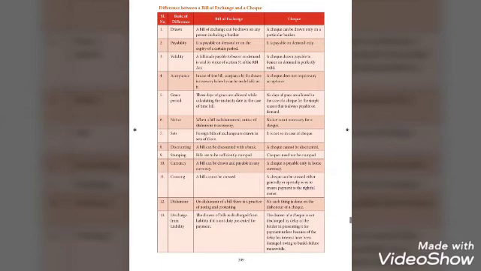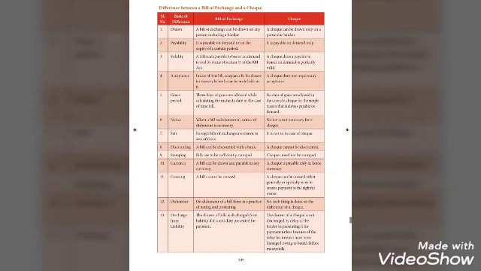And the next difference is notice. Under bill of exchange, when a bill is dishonored, notice of dishonor is necessary. But under check, notice is not necessary for a check. The next one is sets. Under bill of exchange, foreign bills of exchange are drawn in sets of 3. But it is not so in case of check.